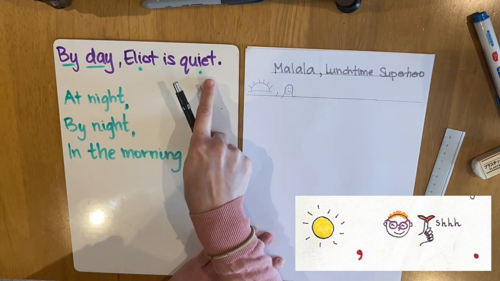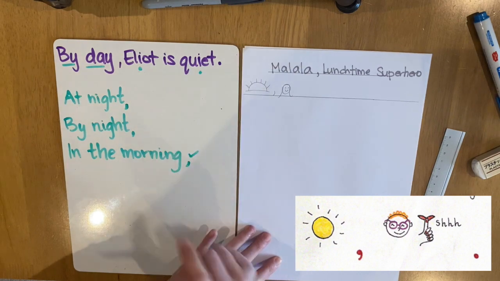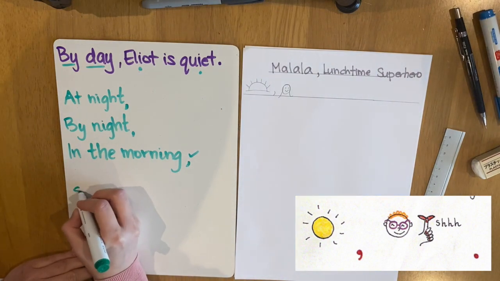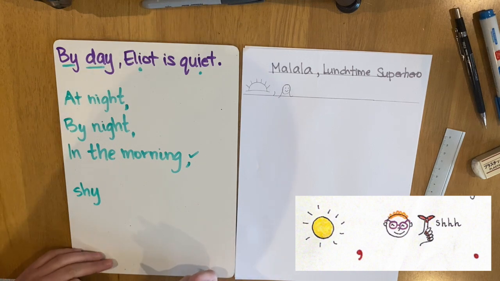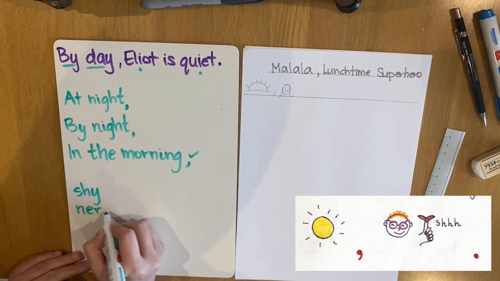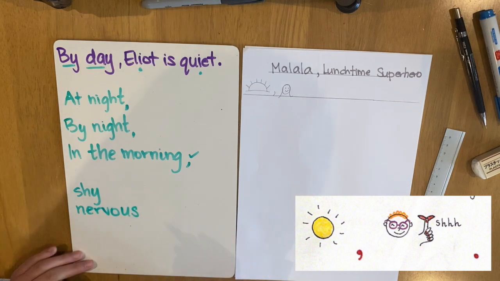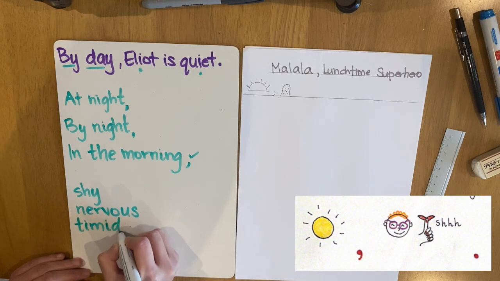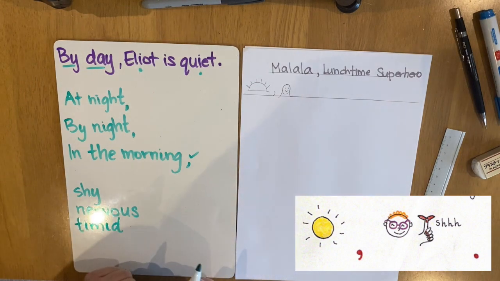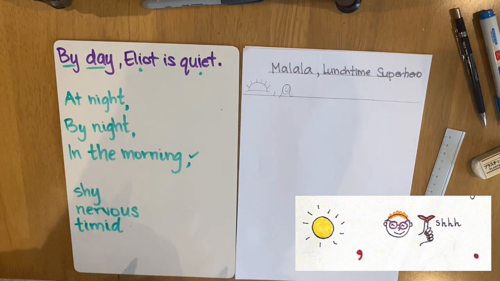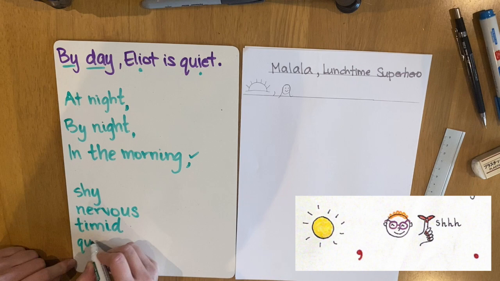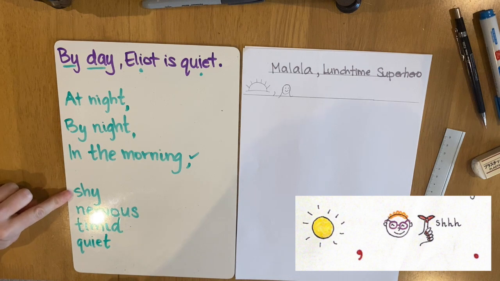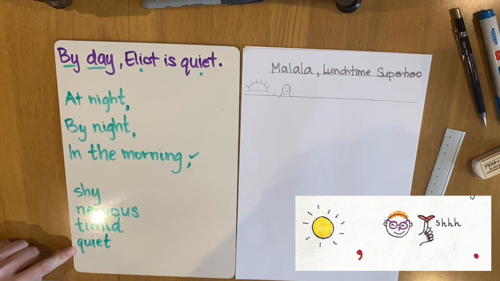Is quiet. I want to change the word quiet to be something different. Your character might be shy. Maybe your character is a little bit nervous. Maybe your character is a little bit timid. Timid means something very similar to shy. Gets a little bit scared and nervous sometimes. So you can also, if you want, use the word quiet. There's nothing wrong with using the same words from the story. So we've got shy, nervous, timid, or quiet.